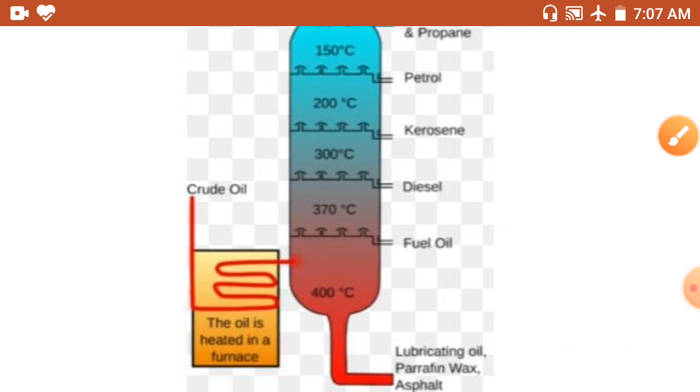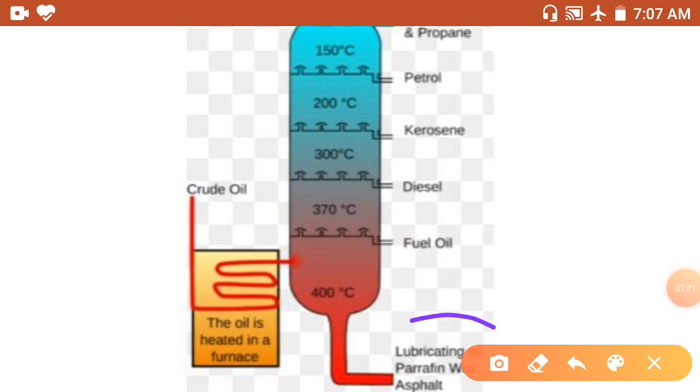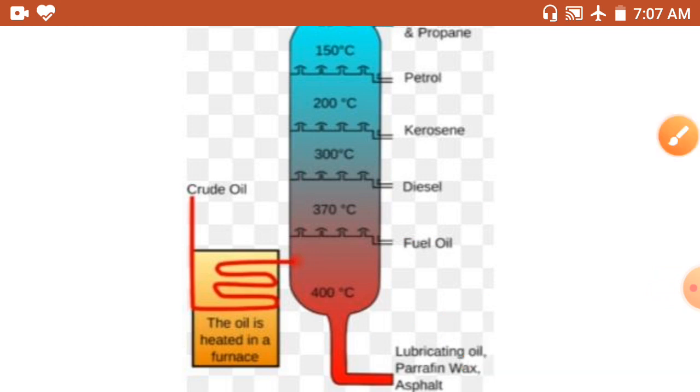Okay, so these are the products of petroleum, found after the refining of petroleum. And in the lower part you can see the lubricants, that is wax etc. It is used for making candles and petroleum jelly. Okay, so this is the refining of petroleum.